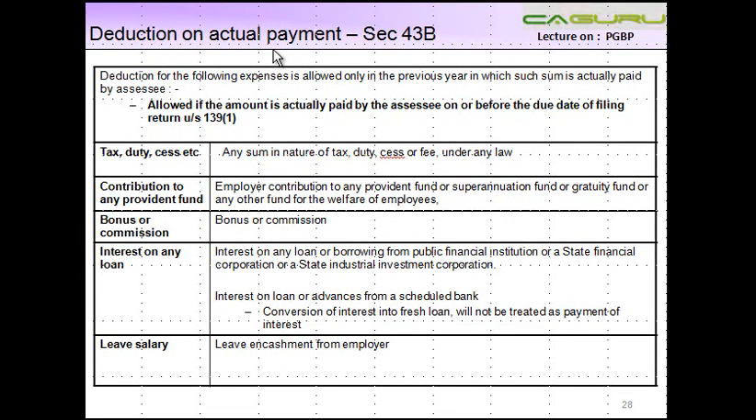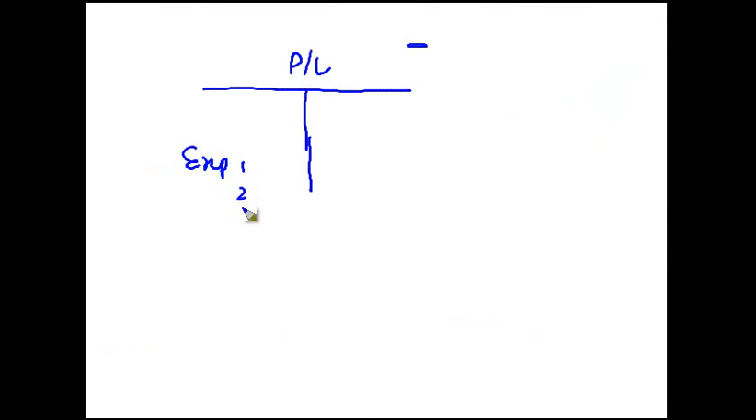Deduction on actual payment, section 43B. Now, whatever you have seen till now, normally what happens is that if this is your profit and loss account, there are various expenses which you keep on booking here, and these are allowed as a deduction.